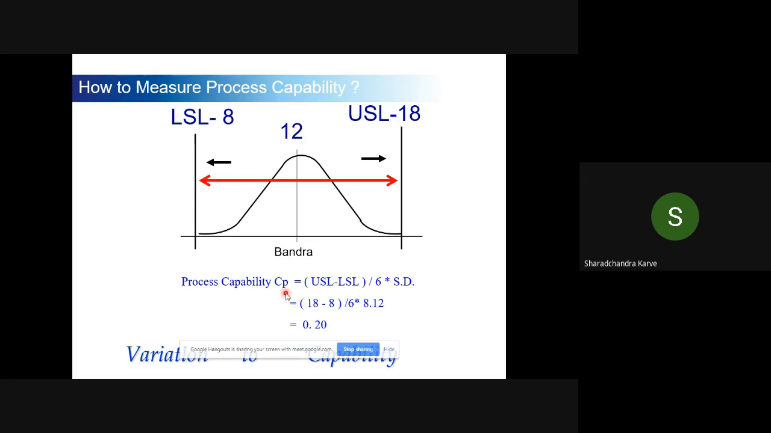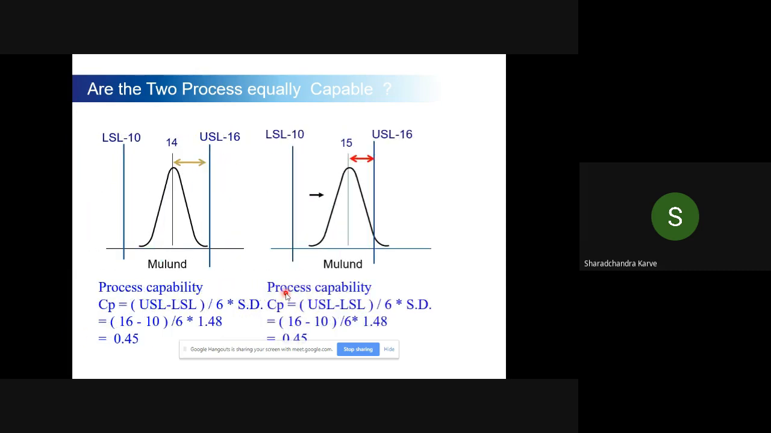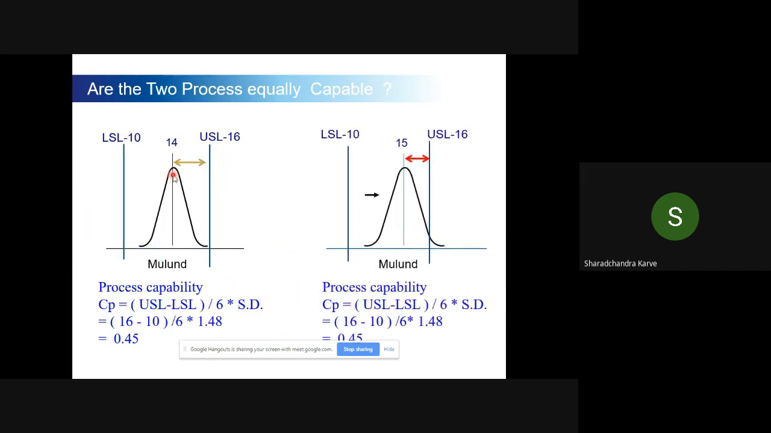That is what is indirectly said as Six Sigma. So it is improving the capability of the process. Now suppose you have two processes. One has an average of 14, and my USL and LSL are 16 and 10. And there is another process which has an average of 15, while my USL and LSL are the same, 16 and 10. Now if you calculate CP, it is the same. The number comes out to be 0.45 only.